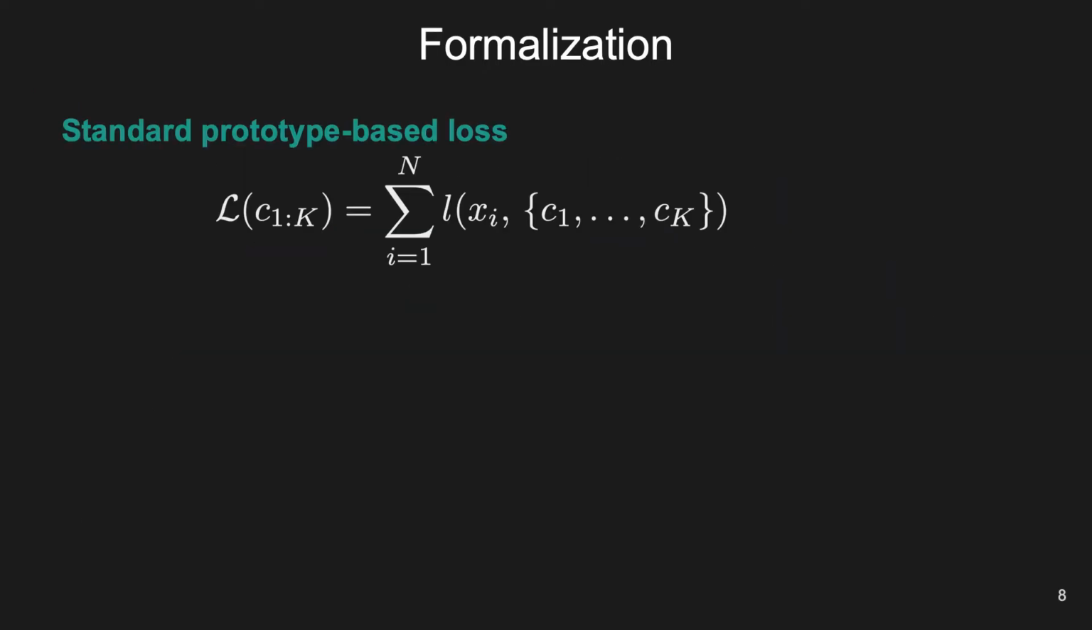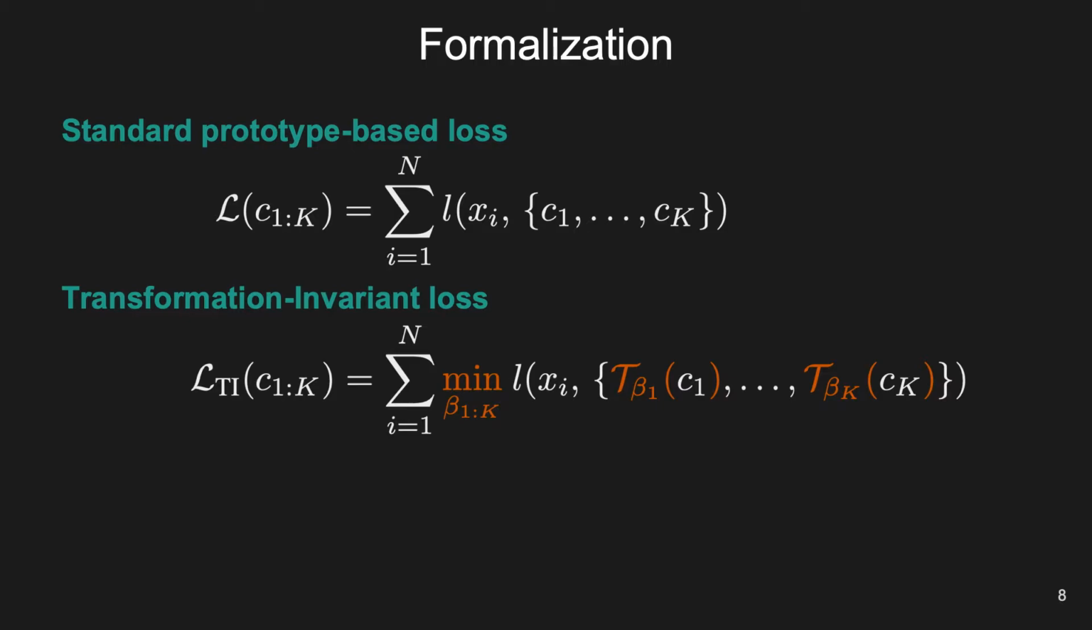More formally, gradient-based prototype methods optimize a set of prototypes to minimize a loss, which evaluates how well they represent the samples. For example, in k-means, L corresponds to the L2 distance to the closest prototype. Assuming we have access to a group of transformations, T, parameterized by beta, one can instead minimize the following transformation-invariant loss, where the minimum over betas is taken for each sample independently. We provide proof of the loss invariance to prototype transformations in our paper.